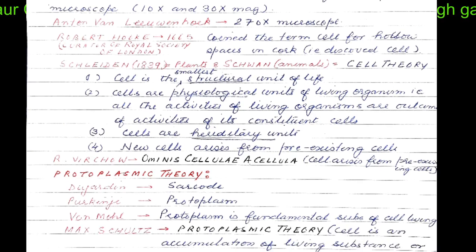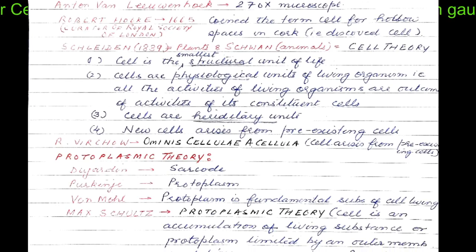But there was a deficit in the cell theory proposed by Schleiden and Schwann, that they could not account for where the new cells arise from. This was addressed by Rudolf Virchow, and he said omnis cellula e cellula, which means that the cell arises from pre-existing cells.